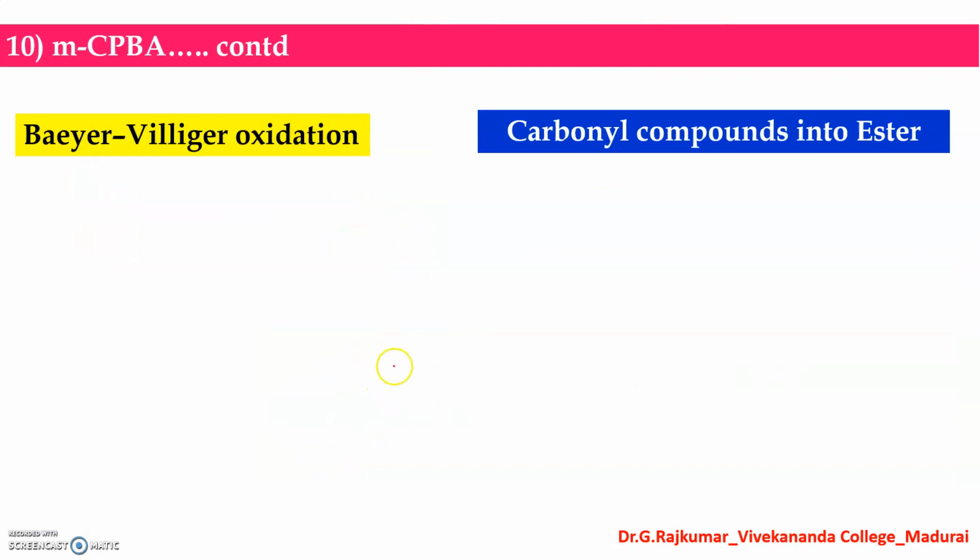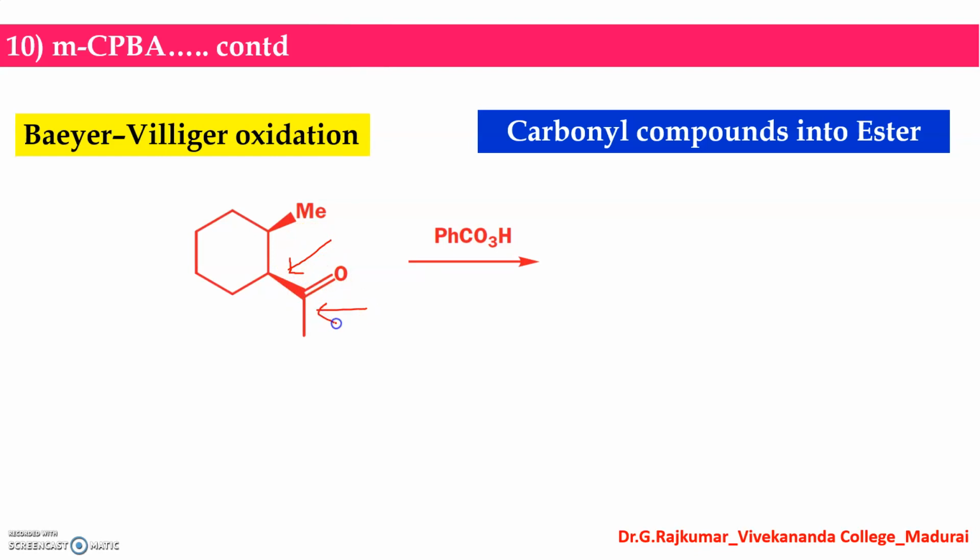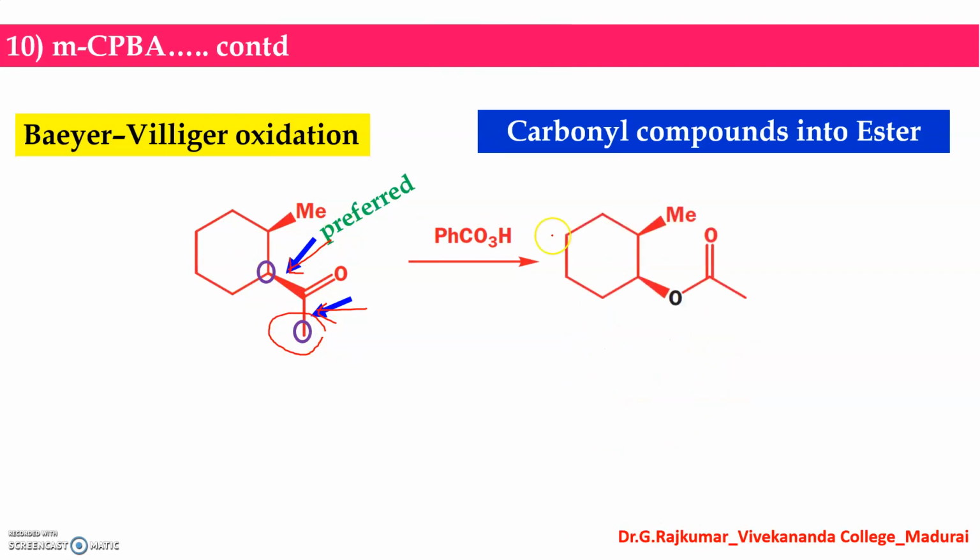And with regard to carbonyl compounds, they will give esters. As I said earlier, when a carbonyl compound is treated with peracids, oxygen insertion can take place from this side or this side. I will give you one mnemonic here. Look at these two carbons, and you can insert the oxygen to the side where the carbon bears a smaller number of hydrogen atoms. You can see here only one hydrogen, here you can see 3 hydrogens. So this is the preferred position, and oxygen can be inserted to this side.